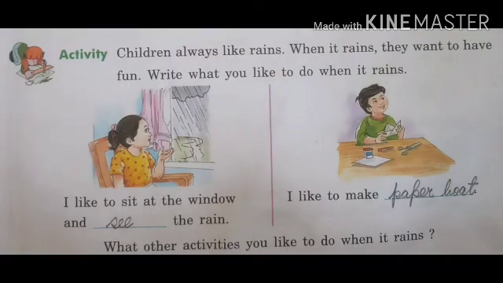My dear students, now we are at the last activity of our first chapter. See, children always like rains. When it rains, they want to have fun. Write what you like to do when it rains. First, here one picture of a girl is given, and then she said, I like to sit at a window and watch the rain. I like to make paper boats. My dear students, what other activities do you like to do when it rains? You can mention them in your rough notebook.